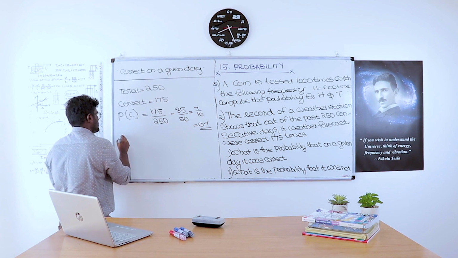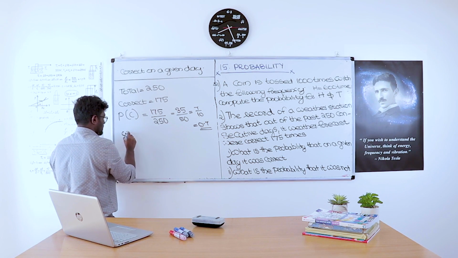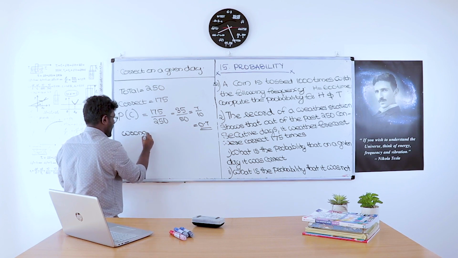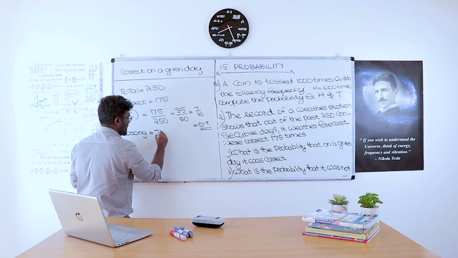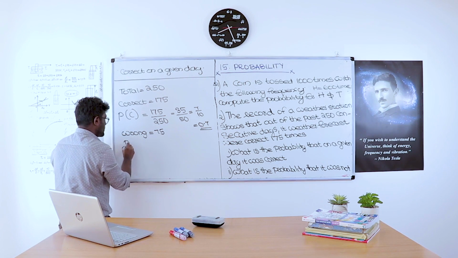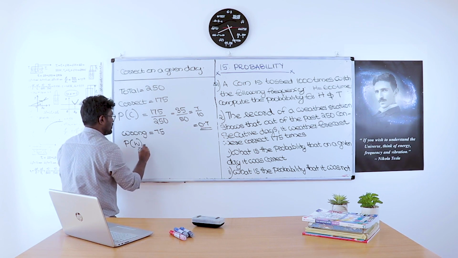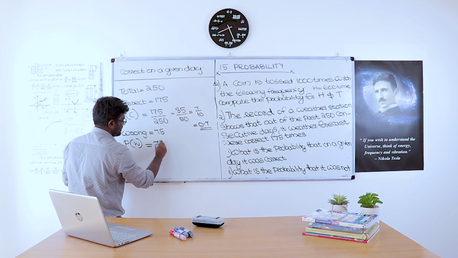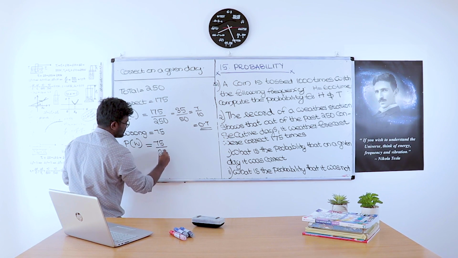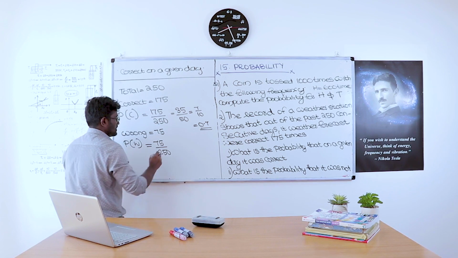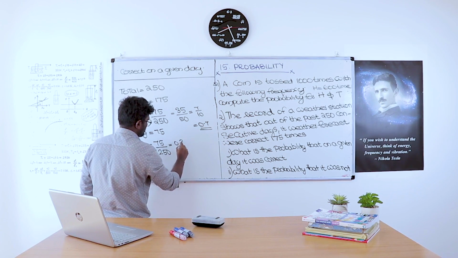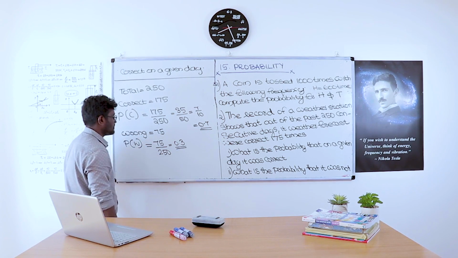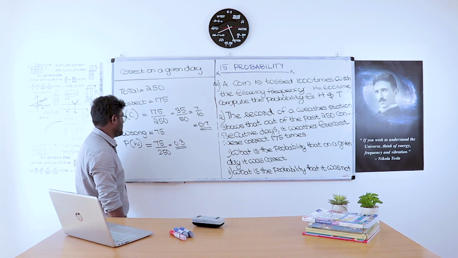Then what about the wrong one? Out of 250, 175 are correct. Then the remaining 75 are wrong. So the probability of getting wrong is 75 by 250, that equals 0.3. 75 by 250 equals 0.3.